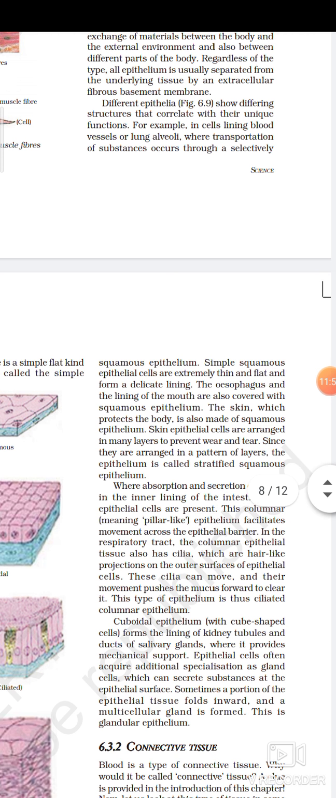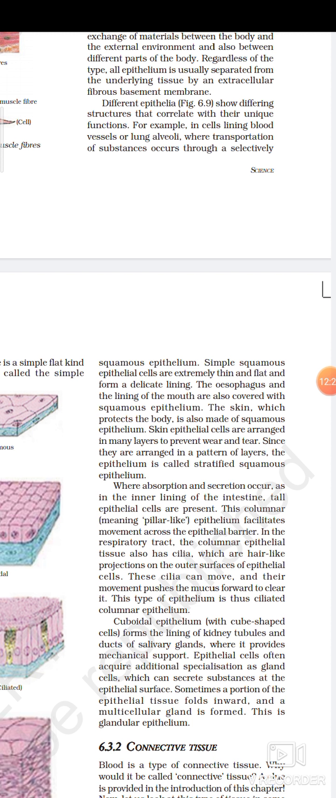The simple squamous epithelium cells are extremely thin and flat. They are very thin and have a flat structure, and they form a delicate lining, such as the lining of the mouth. The esophagus and the lining of the mouth are also covered with squamous epithelium. Besides that, the esophagus and lining of the mouth are covered with what kind of epithelium